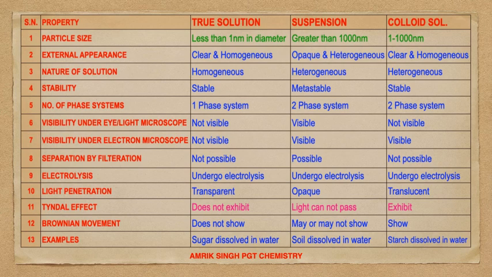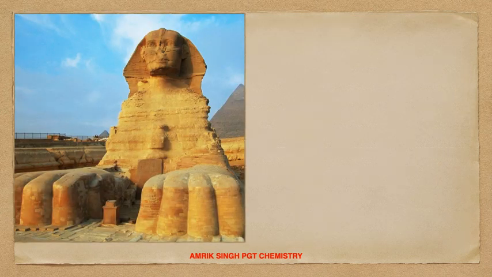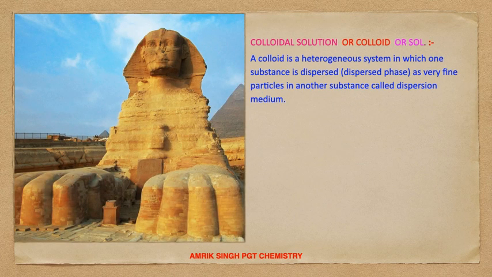Examples: sugar dissolved in water is an example of true solution. Starch dissolved in water is an example of colloidal solution, and soil dissolved in water is an example of suspension. Now, in this video, we will just concentrate on colloidal solution and its classification.